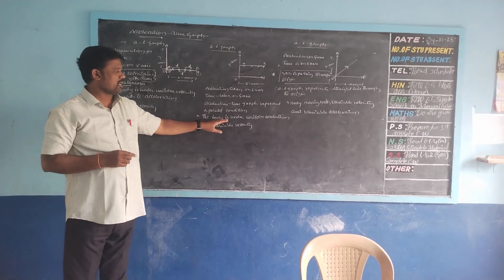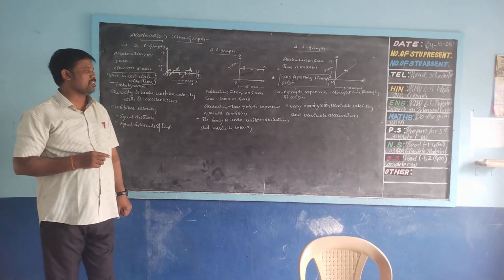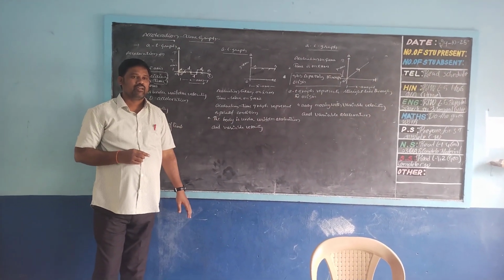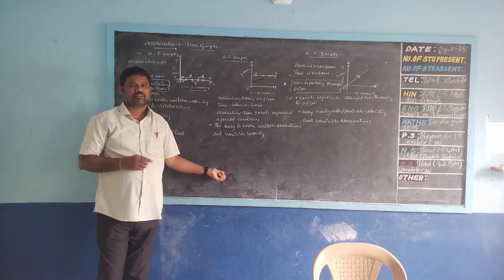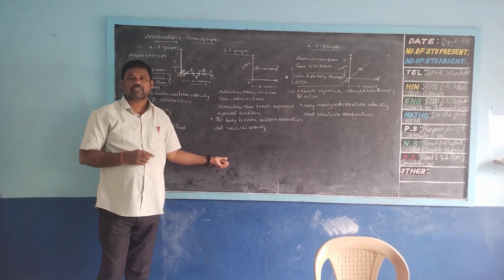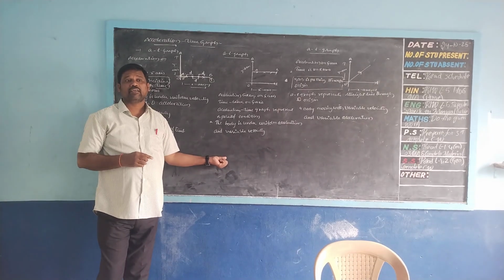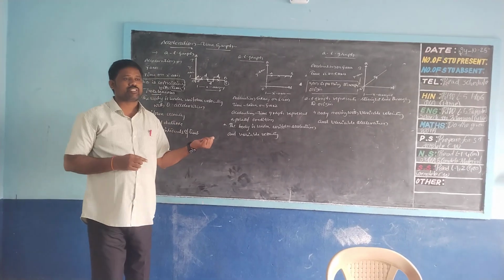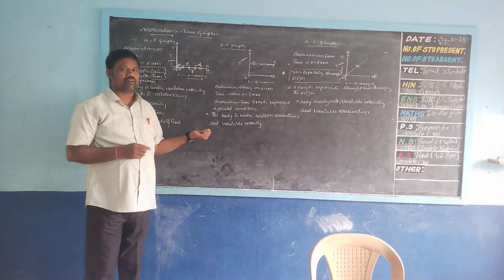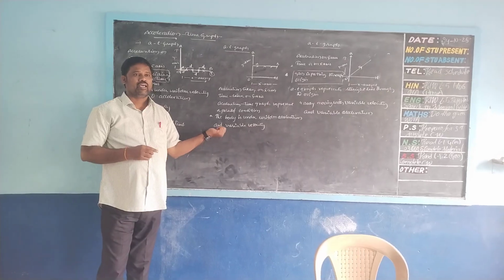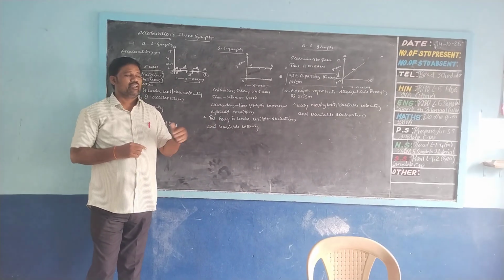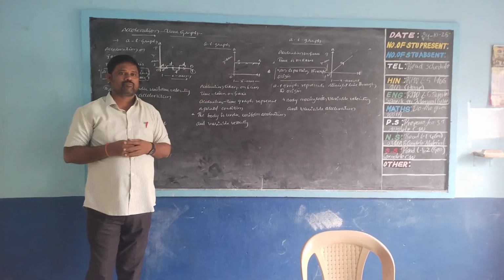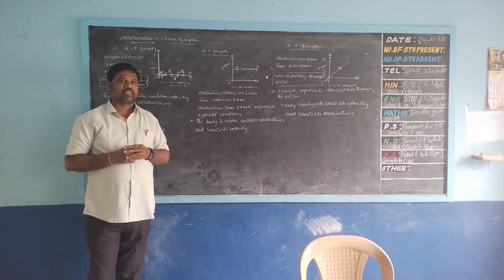The body is under uniform acceleration and variable velocity. What is the meaning of uniform acceleration? Uniform acceleration means equal distance and equal time. When the body is moving from one place to other place by taking equal distance and equal intervals. Variable velocity means here variable, those two types, acceleration and time, are on the y-axis and x-axis.